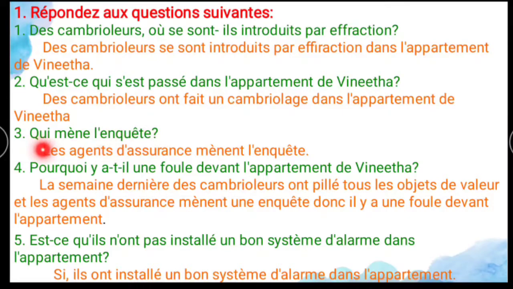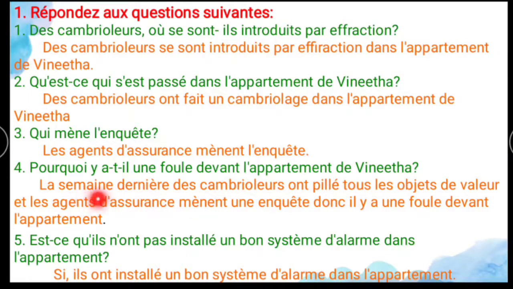And next, qui mène l'enquête? So who is leading the investigation? Les agents d'assurance, that is insurance agents only, are conducting the investigation. And fourth one is: pourquoi y a-t-il une foule devant l'appartement de Vinita? So why was there a crowd in front of Vinita's apartment?